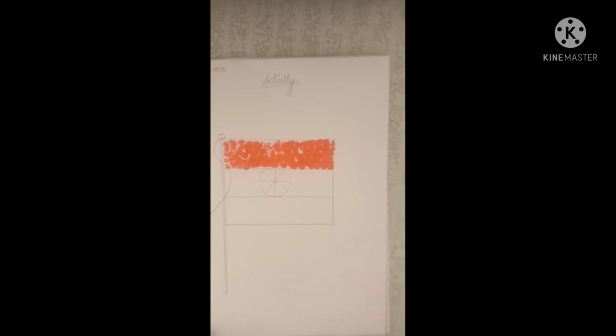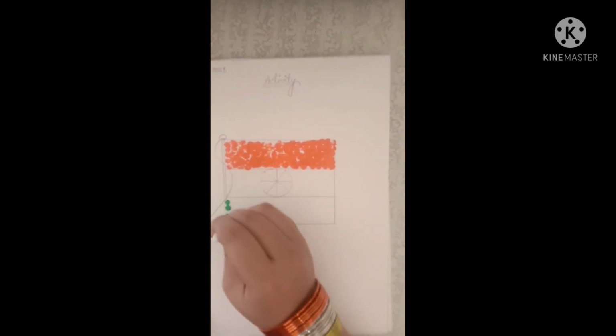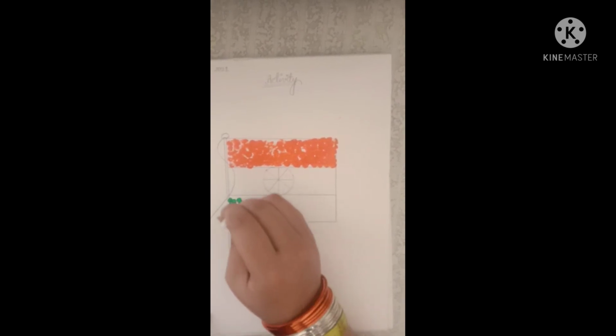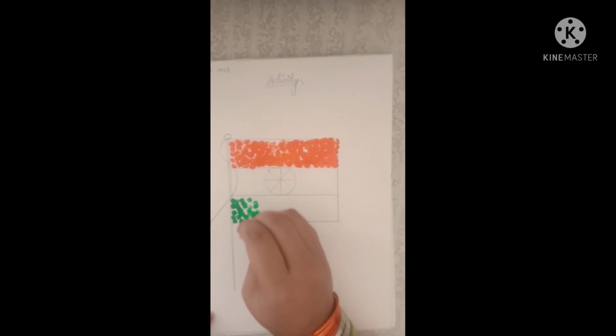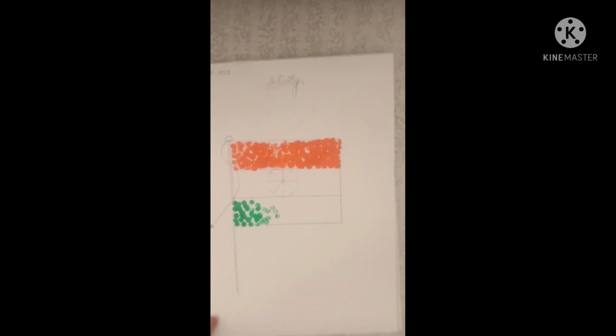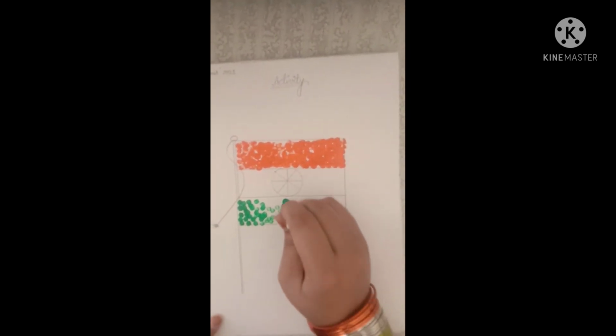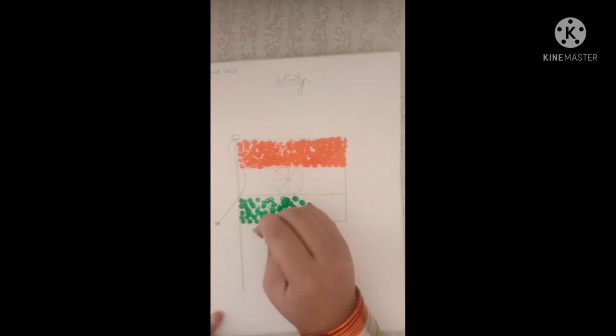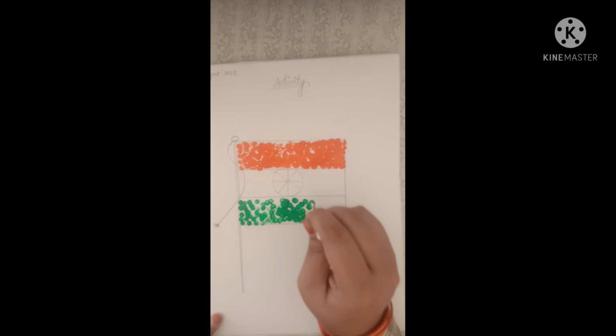Tap, tap, tap. Dip and tap. Green color represents what, students? Prosperity. You have to fill color in it like this. Dip and tap.